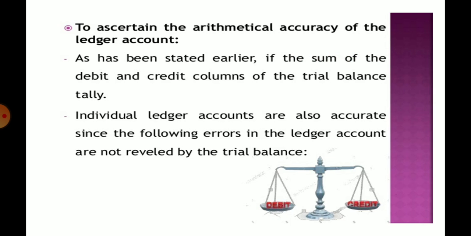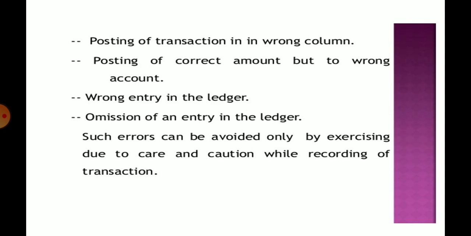Individual ledger accounts may still be inaccurate, since the following errors in the ledger account are not revealed by the trial balance: posting of a transaction in the wrong column, posting of the correct amount but to the wrong account, wrong entry in the ledger, and omission of an entry in the ledger. Such errors can be avoided only by exercising due care and caution while recording the transaction.